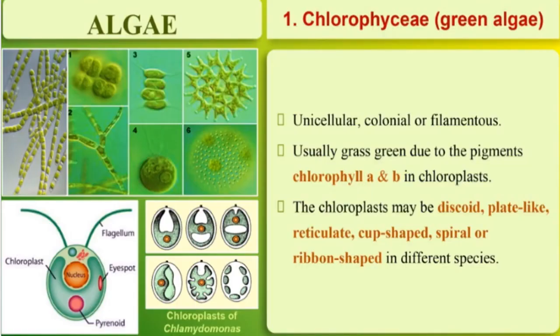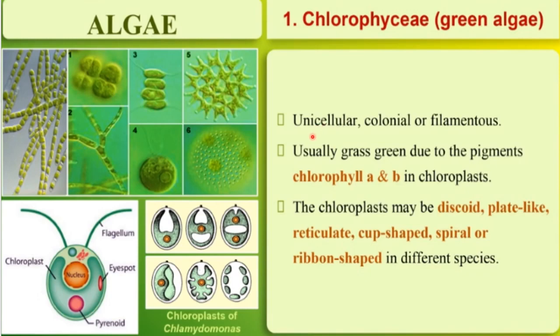So, let's start with the chlorophyceae type of algae. Chlorophyceae algae are called green algae, and these algae can be in unicellular form, okay, means a single cell is present. Then these can be in colonial form or filamentous form, okay. All the three forms are found in the chlorophyceae.